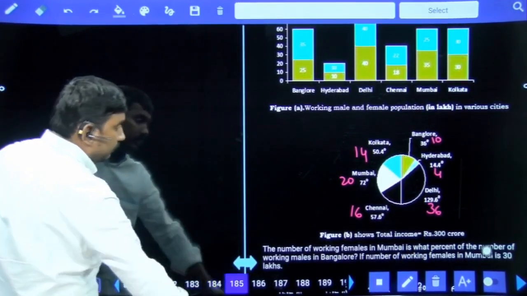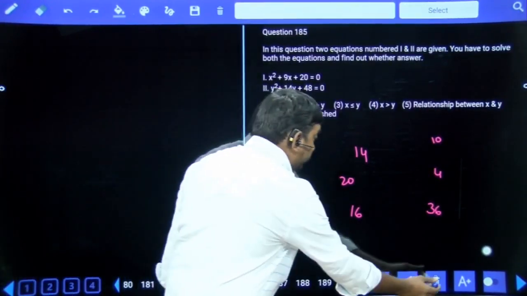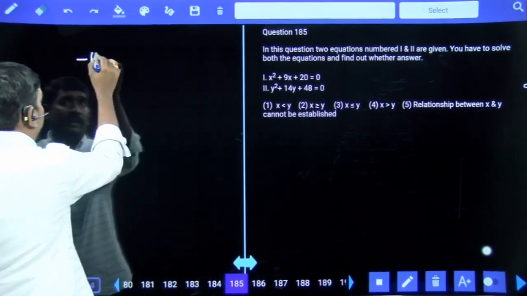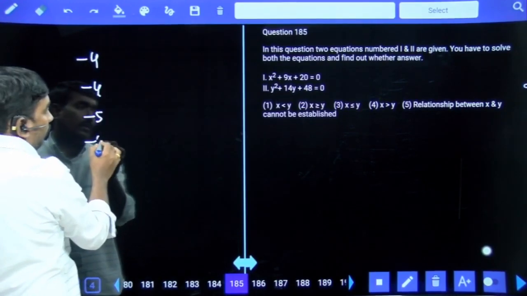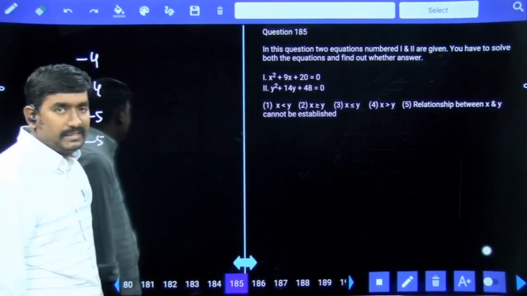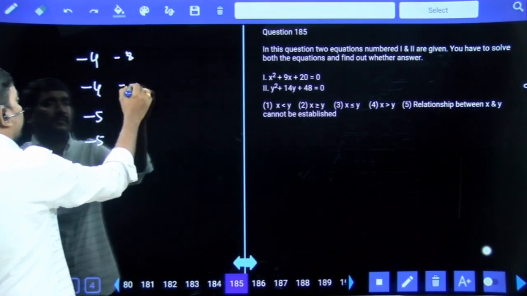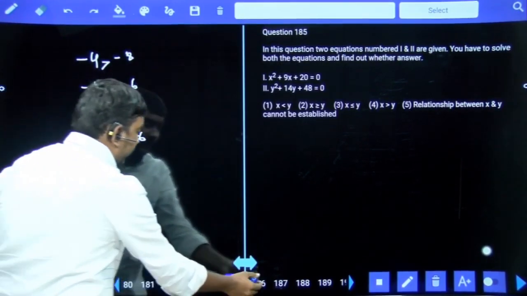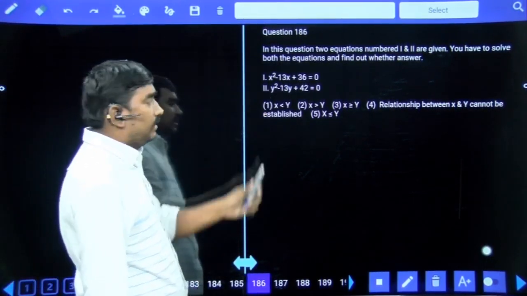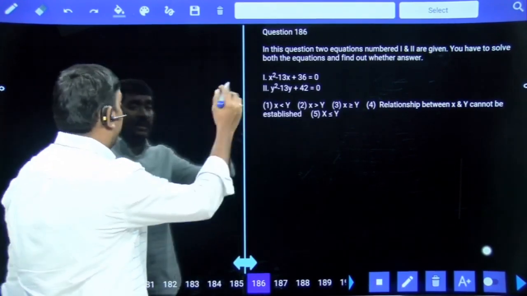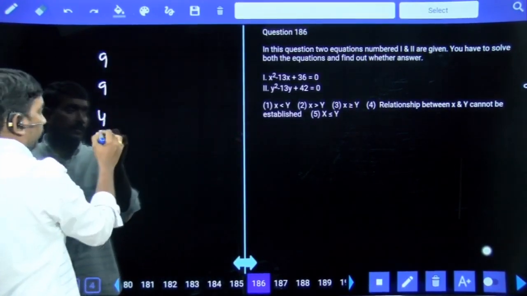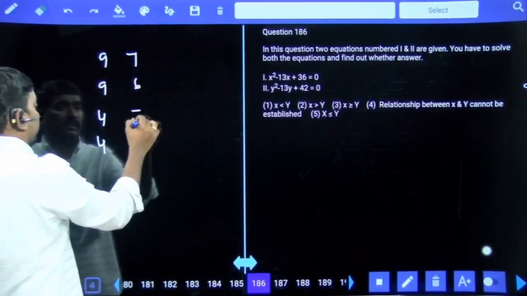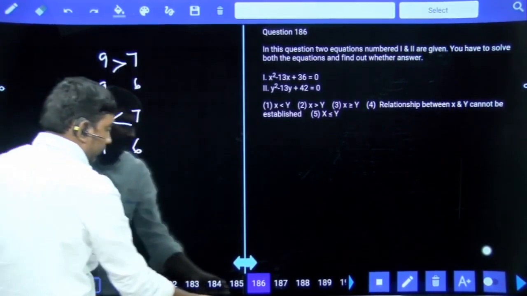Next, quadratic equations. 4 5s are 20, plus 4 plus 5, finally minus 4 minus 5. 8 6s are 48, minus 8 minus 6. Greater than, greater than, greater than, greater than, x greater than y. 9 4s are 36, minus 9 minus 4, finally plus 9 plus 4. 7 6s are 42, plus 7 plus 6. Greater than, less than, no relation.